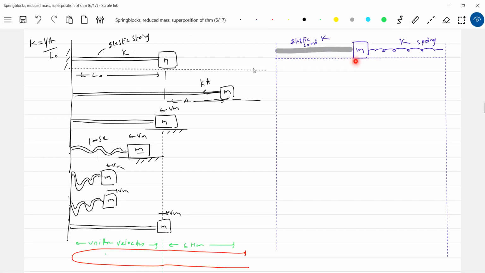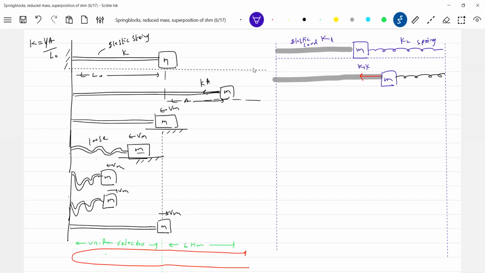When the block is on the right hand side, what are the spring forces that will be acting? This will get elongated, and what about this? Compressed. I'll make the symbols a little bit different so that you can notice it. Let this be K1 and let this be K2, the spring constants. What are the forces?